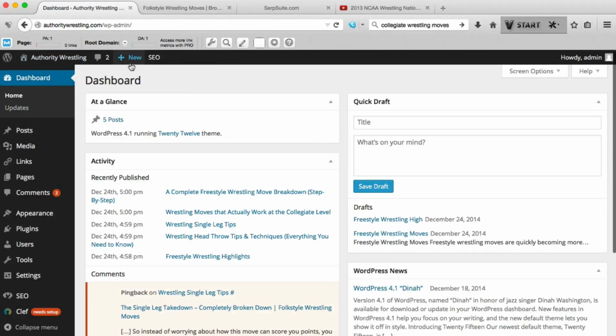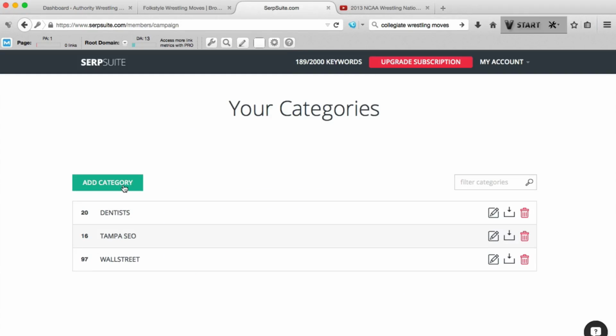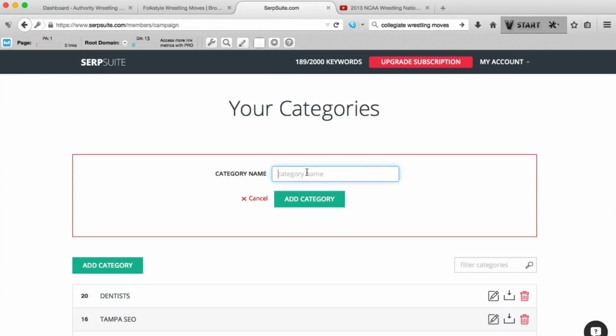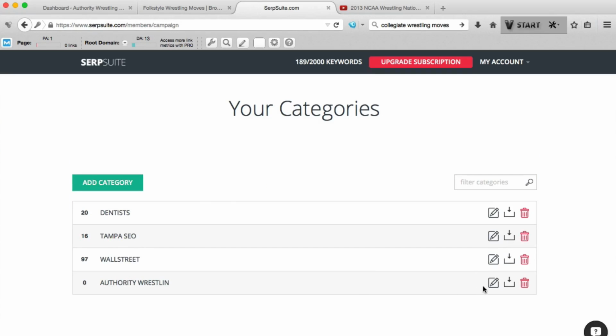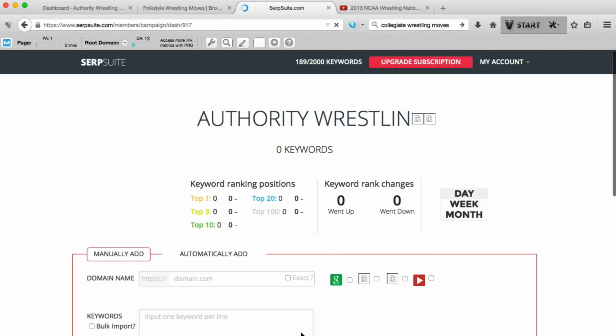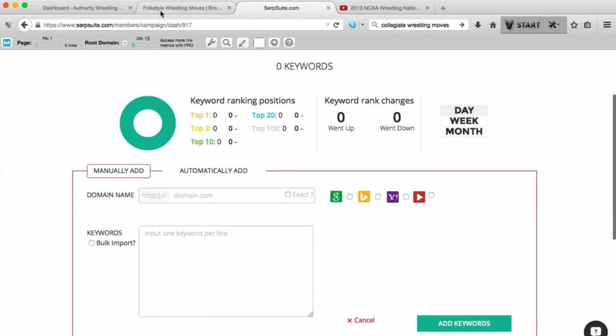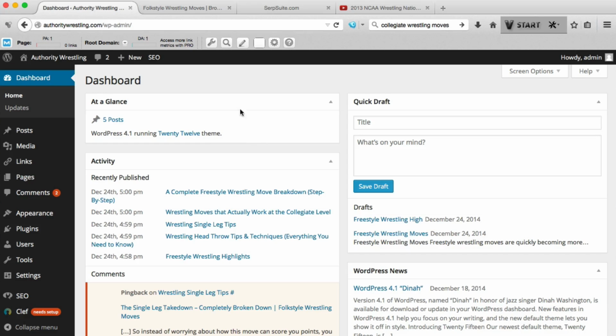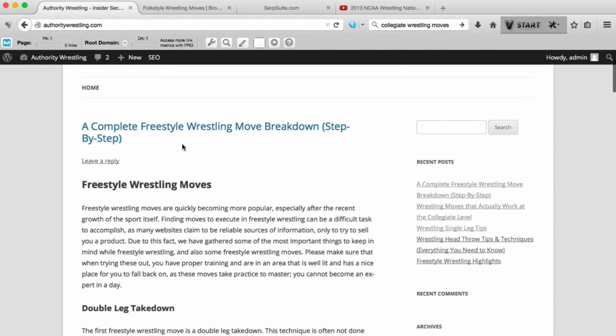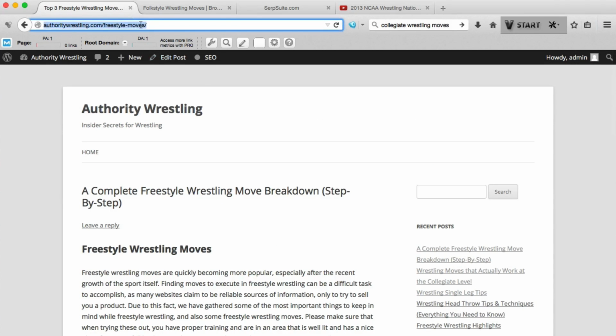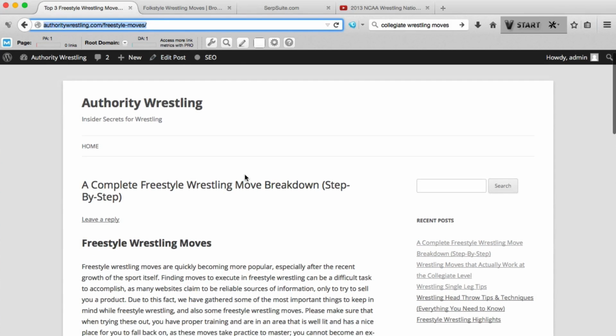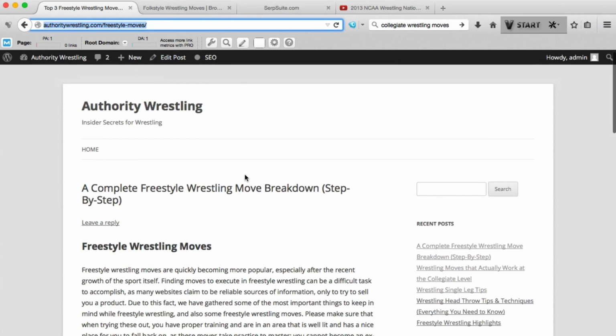But let me go ahead and pop everything into SERP Suite, which is what I'm using to track keyword ranking. So one of my accounts here, I'll just type in Authority Wrestling. And we'll go ahead and jump in here. And let me go ahead and add some of these articles in here. So we'll do the freestyle wrestling moves first. And I believe the keyword for this was freestyle wrestling moves, exactly that.